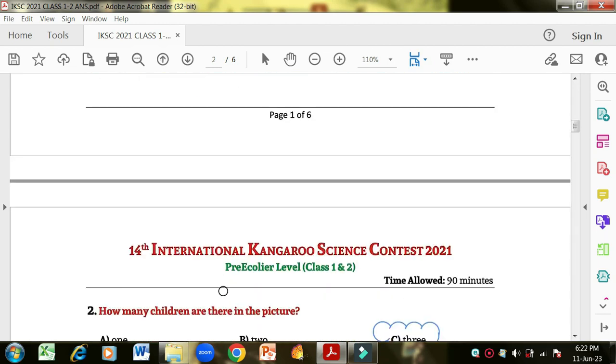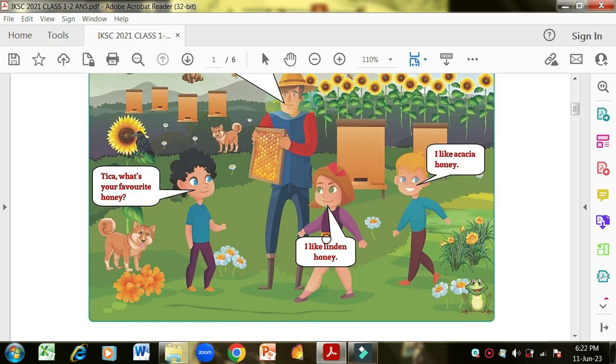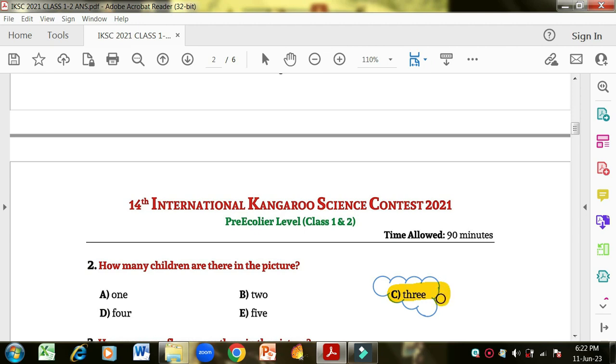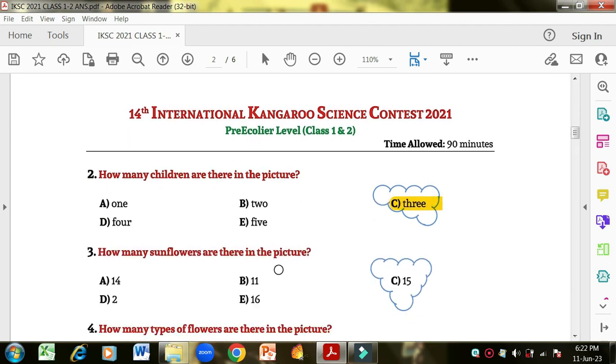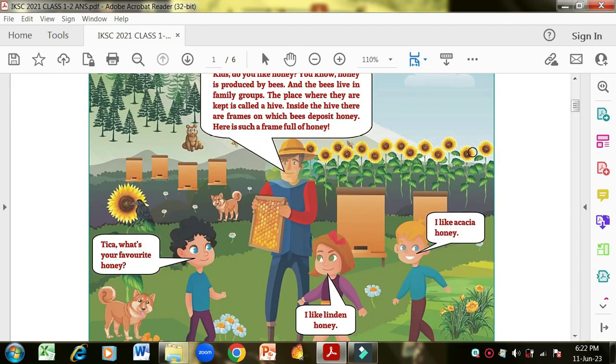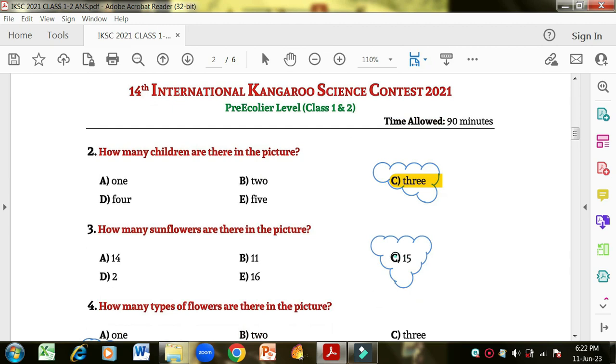Okay, next is how many children are there in the picture? See, count the children, 1, 2 and 3. There are 3 children in the picture, so option C is correct. Next, how many sunflowers are there in the picture? Now you have to count the sunflowers from here. 1, 2, 3, 4, 5, 6, 7, 8, 9, 10, 11, 12, 13, 14, and this one 15. So there are 15 sunflowers. 15 is the correct option.